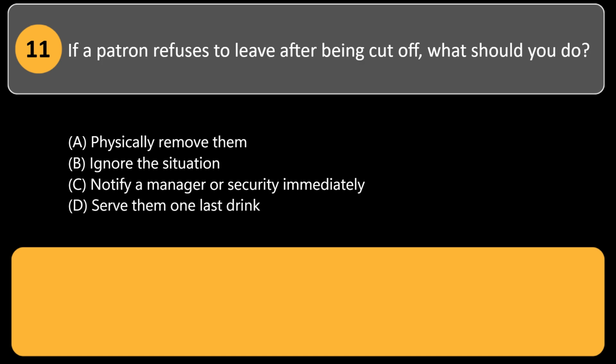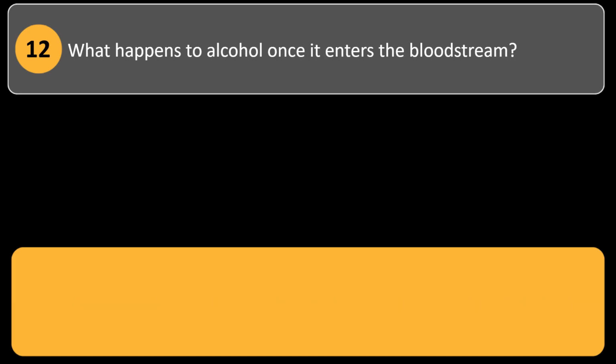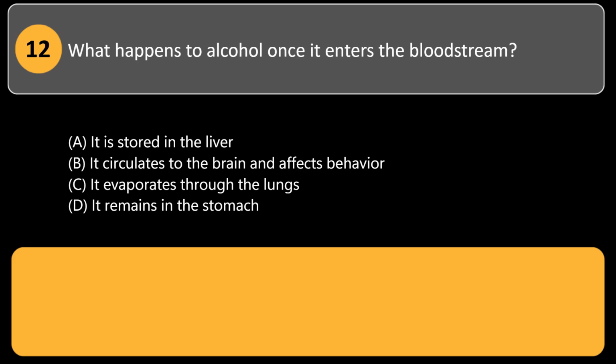A. Physically remove them. B. Ignore the situation. C. Notify a manager or security immediately. D. Serve them one last drink. Answer: C. Only management or security should handle removal. Servers should never use physical force. What happens to alcohol once it enters the bloodstream?